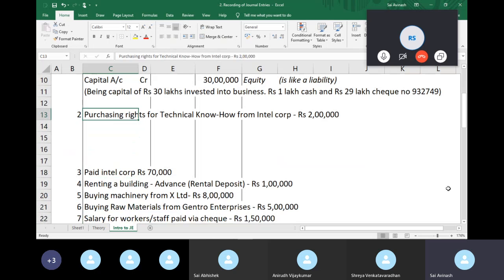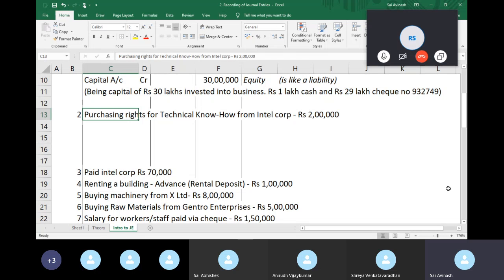So here, I'm purchasing the rights for technical know-how from Intel Corp. Technical know-how is basically, say for example, I want to manufacture a car, but I need to know how to manufacture a car, right? I need blueprints, schematics, some research, a bunch of information.